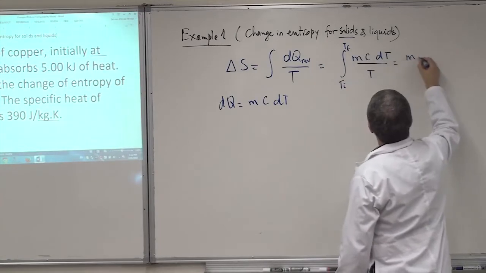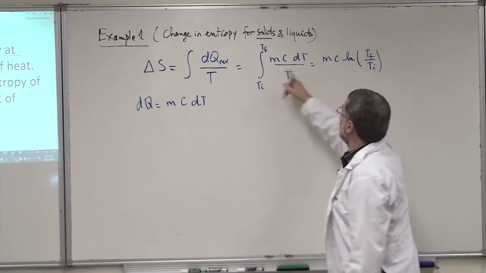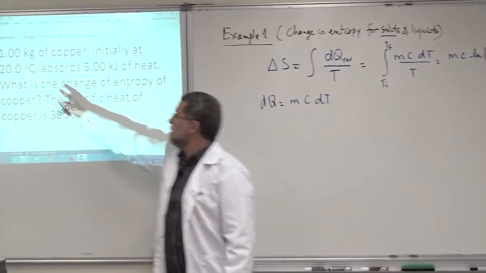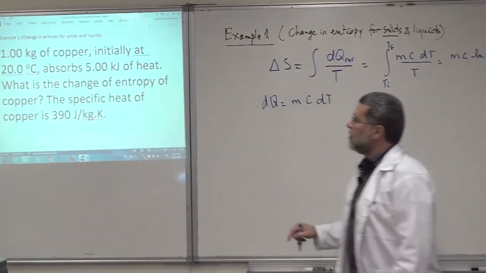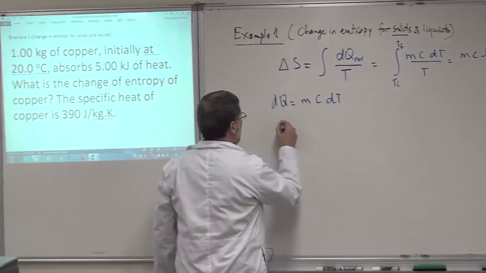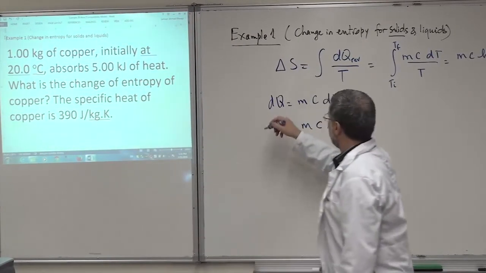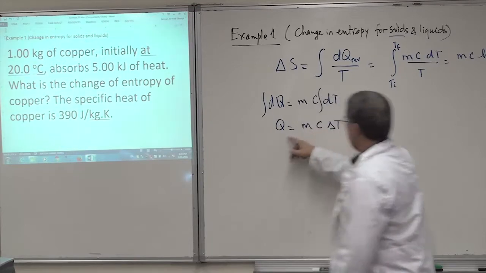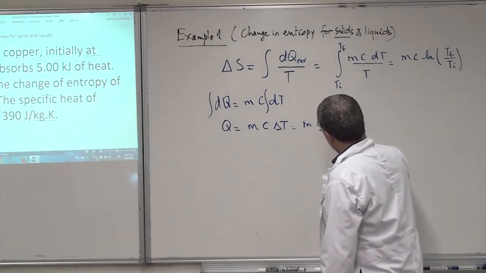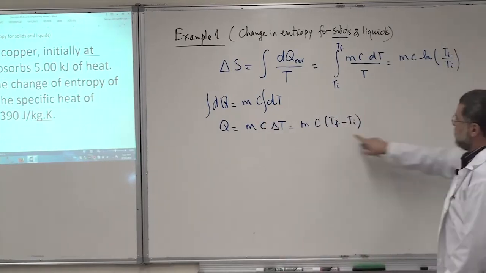So this will be mc ln of T final over T initial, because the integral of dT over T gives you the ln. T initial is given here as 20 degrees Celsius, but we don't know T final, so we have to find T final through another equation. We say that Q equals mc delta T. By integrating dQ, you find that Q is mc delta T. So m is given, c is given, T final we don't know, minus T initial that we know.